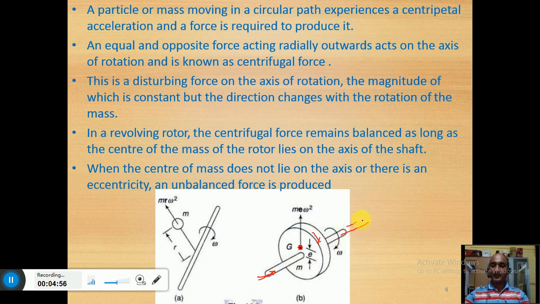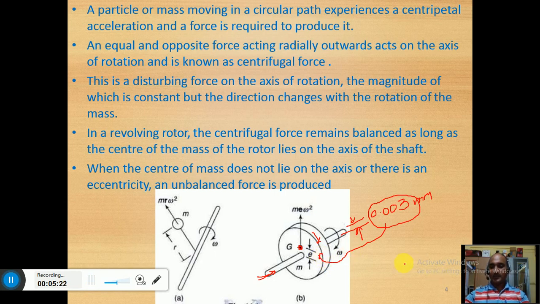Let us assume there is a very small bending of the shaft, in micro terms, say 3 microns or 3 micrometers. Even a small deformation of the shaft will add to this e.